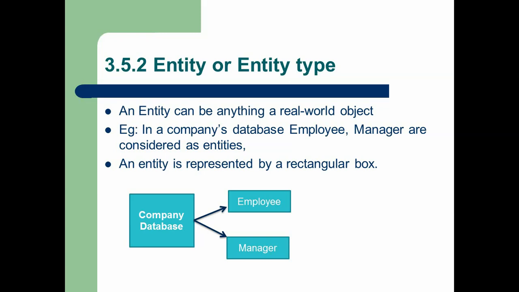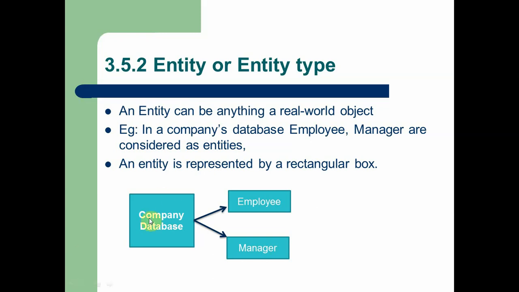What is an entity? An entity can be anything, a real world object. We already discussed that. Entity means a real world object. Example: man, employee, manager for a company database. An entity is represented by rectangular blocks. In the ER model, each and every entity is represented by rectangular blocks.